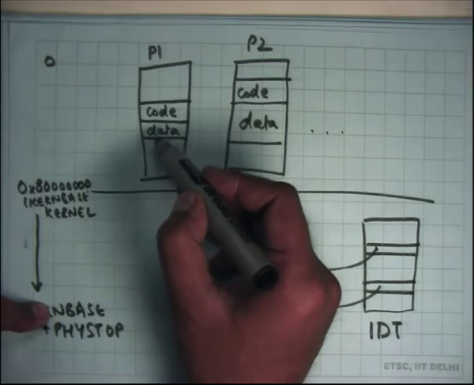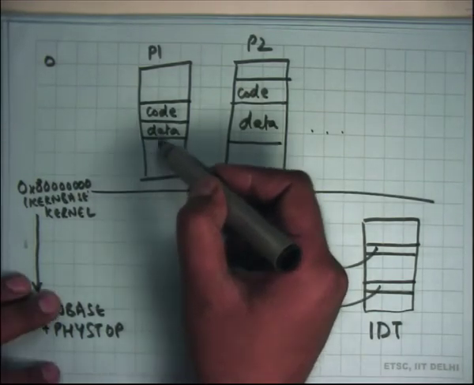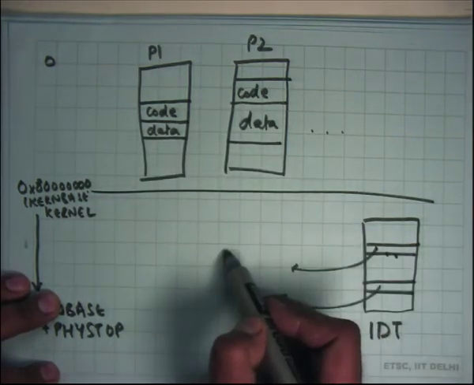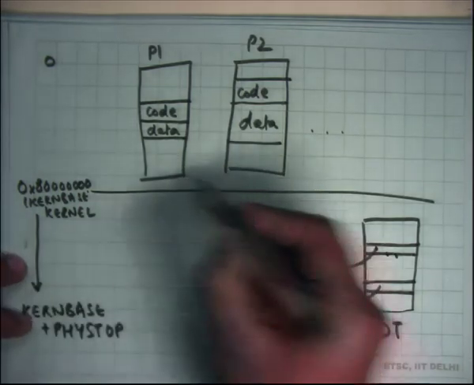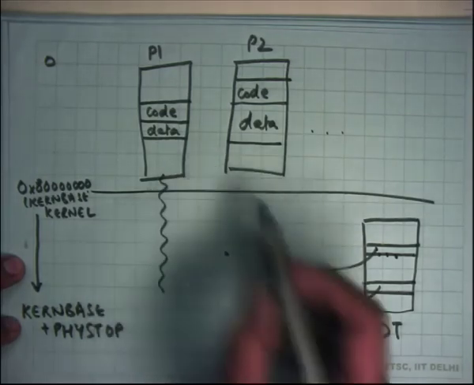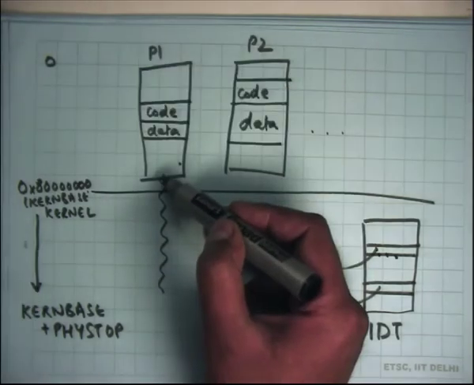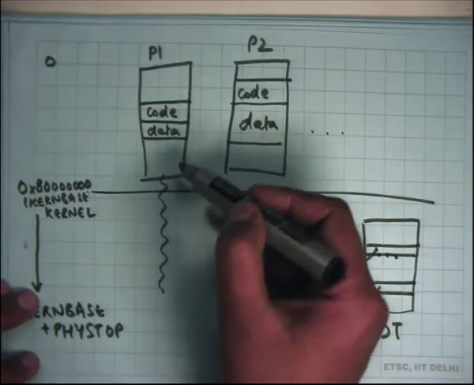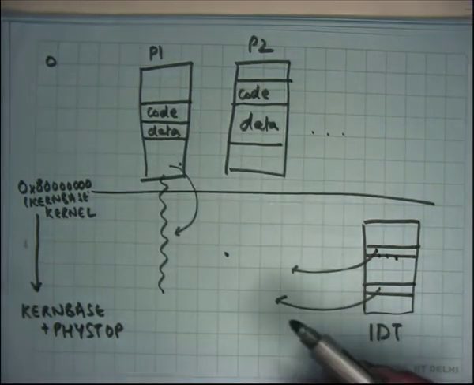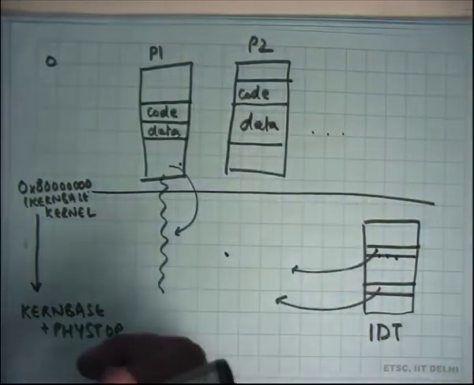So let's say P1 wants to make a system call. It uses a software interrupt instruction. The IDT gets consulted, the system call handler gets called, but in the context of the same process in the same page directory, so while this process is executing, a certain page directory has been loaded into the hardware. When it makes a system call, you switch from user to kernel, but you use the same page directory. So in other words, you're basically executing in the context of P1 at this time.